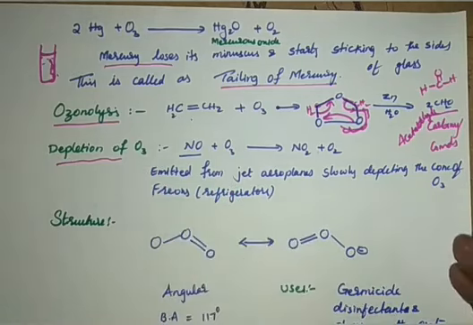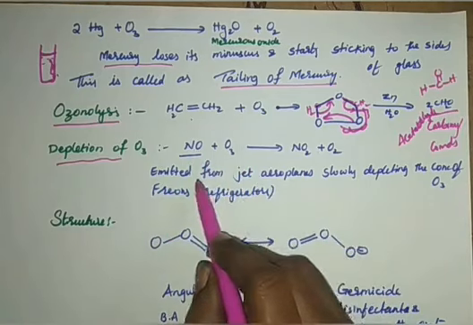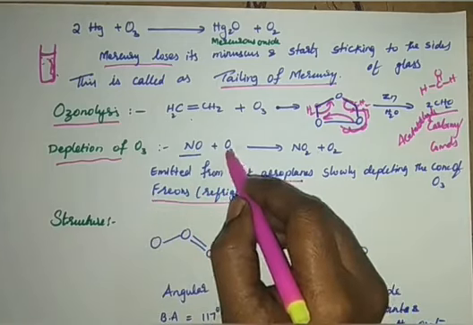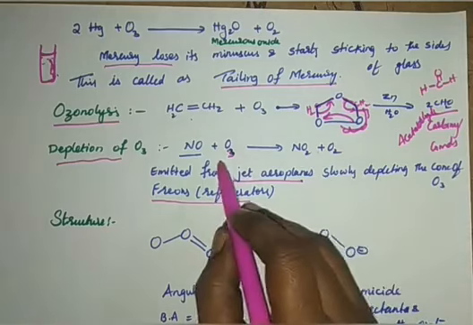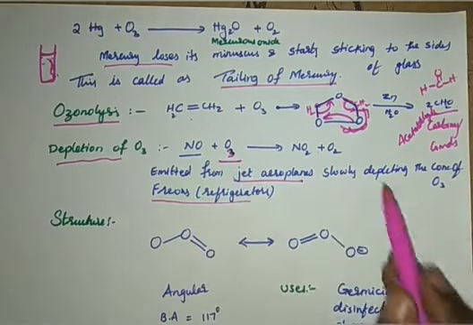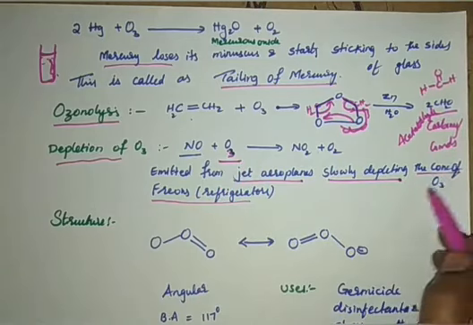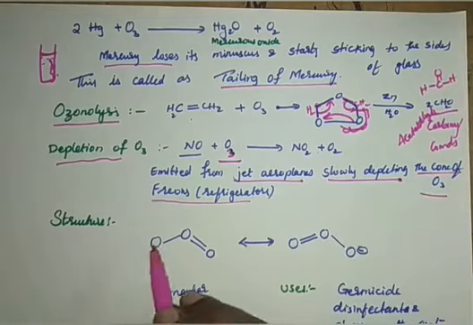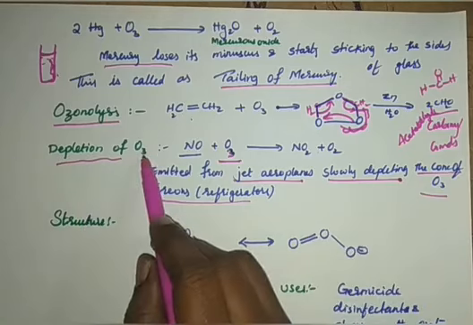What are the adverse effects of this and why is it happening? Greenhouse effect and all, right? So NO is produced in large quantity from jet airplanes and freons in refrigerators. This reacts with the ozone to form NO2 and O2. That's why the ozone layer present around the earth is slowly being depleted. That means the concentration of ozone is decreasing. If it is decreasing, it cannot stop the UV rays and they will come onto the earth, right? There are very adverse effects if you deplete the ozone layer.